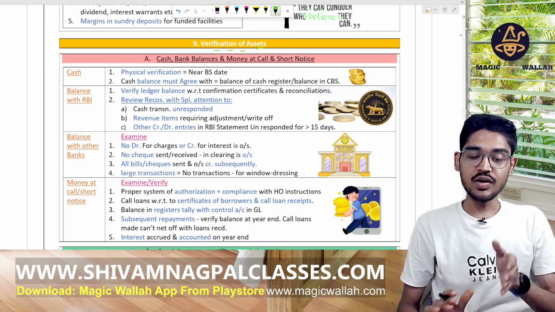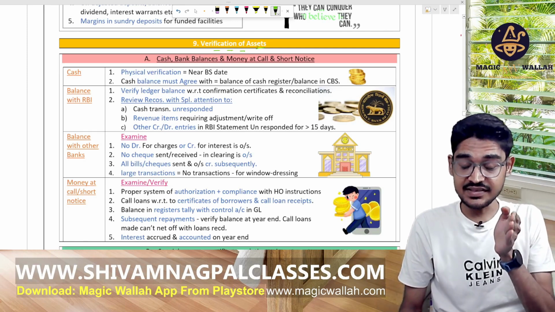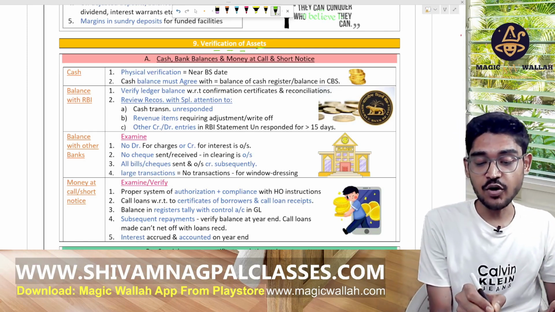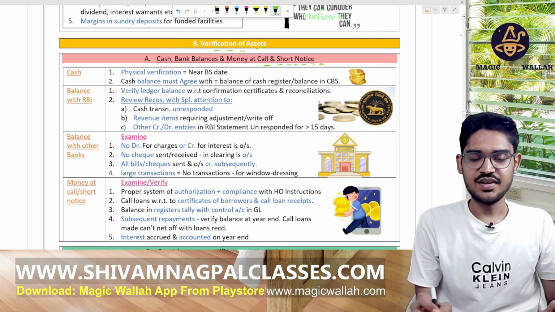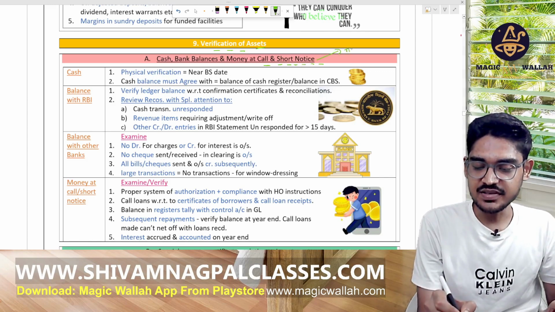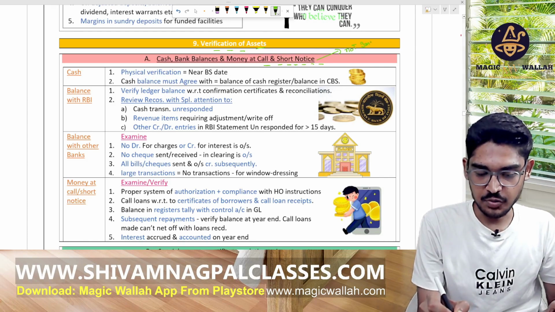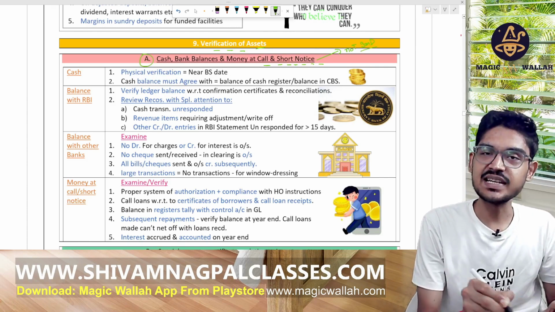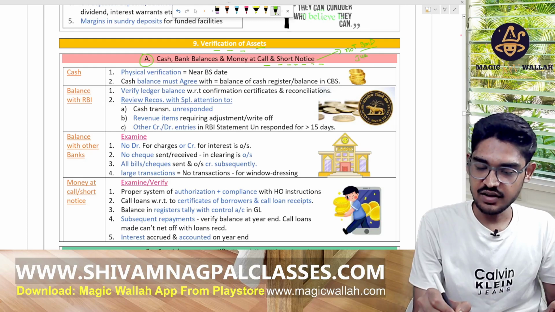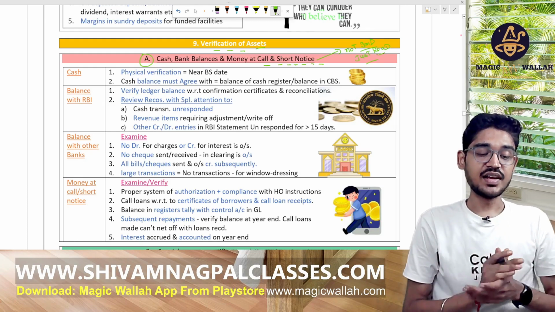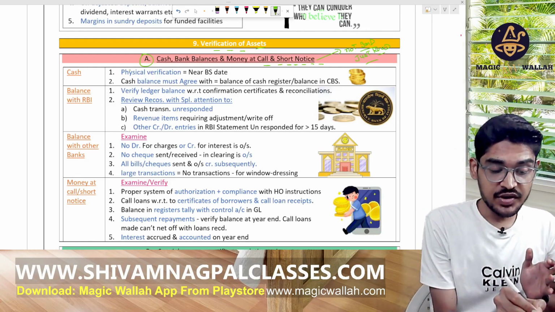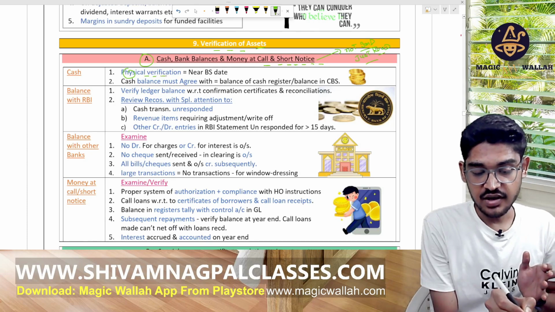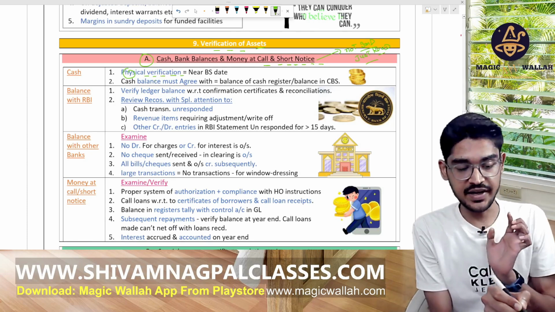So bank have cash balances, money at call or the short notice. Not important for exam purpose. Let's read this topic. Now, see here, cash. So how we will check the cash for the bank? Do its physical verification near the balance sheet date.